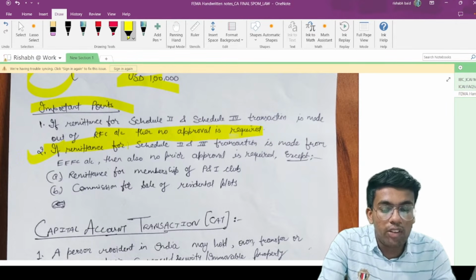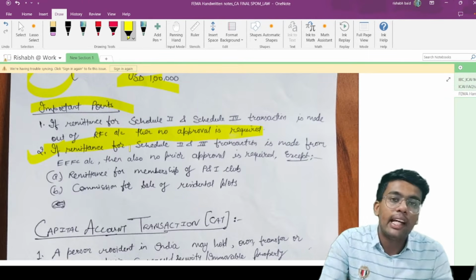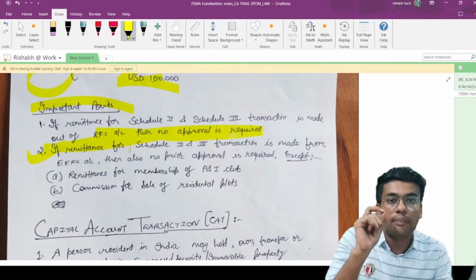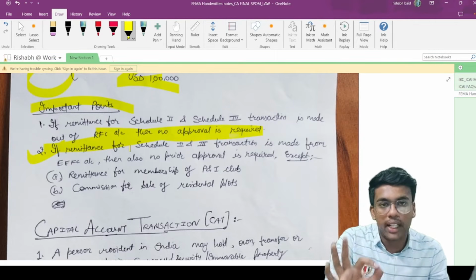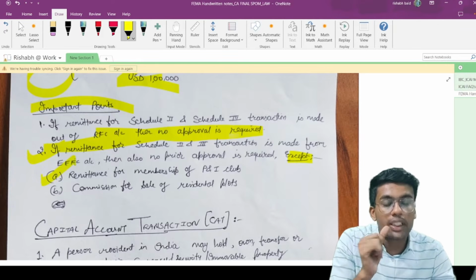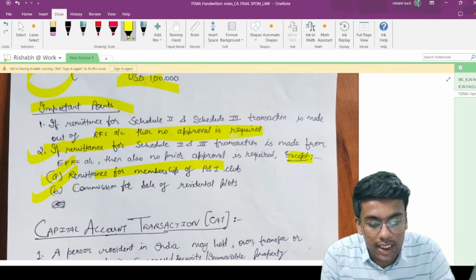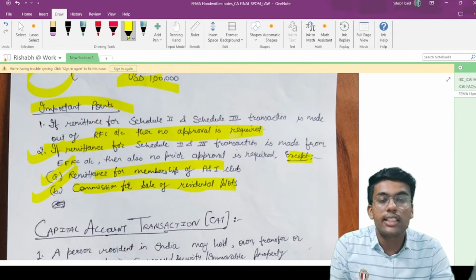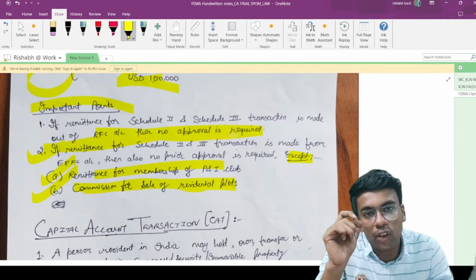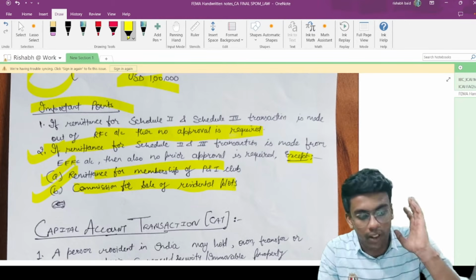Point number 2 talks about if remittance for Schedule 2 and Schedule 3 transactions is from EEFC account. There is an account called exchange earners foreign currency account. If you are making a payment from that account, then also no need to have prior approval except for two transactions, which are remittance for membership of P&I club, which is covered under your Schedule 2, and under Schedule 3, commission for sale of residential plots. If these two transactions are conducted, even though the amount is paid from EEFC account, you need to have prior approval of central government or RBI respectively.